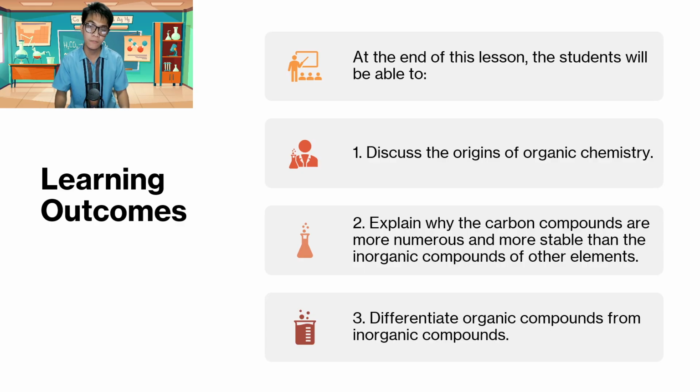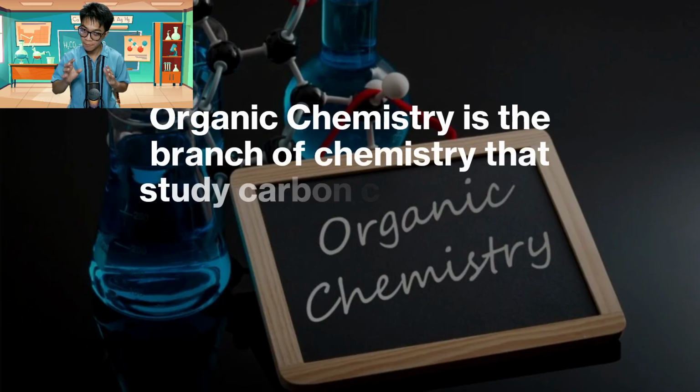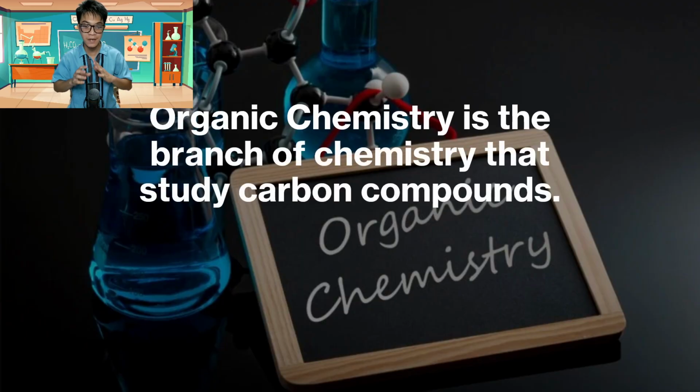Now, to start with, organic chemistry, by its nature, is basically the branch of chemistry that studies carbon compounds. If you take a look at our periodic table, we currently have around 118 elements, and one of those is carbon, which is the sixth element in the periodic table.